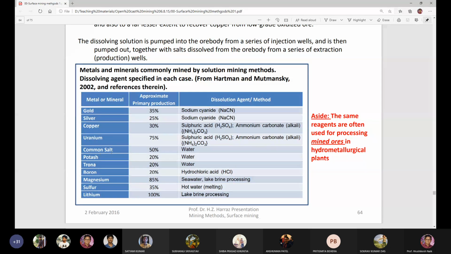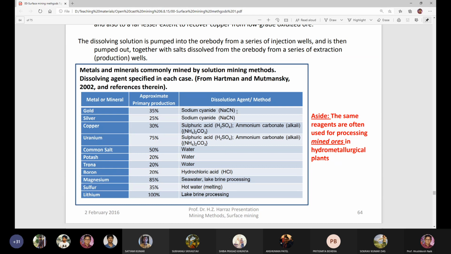You are using water for common salt, for potash, and for trona. You are using hydrochloric acid for boron extraction. You are using seawater and lake brine processing for magnesium mining. You are using hot water melting for sulfur mining. You are using lake brine processing for lithium mining.